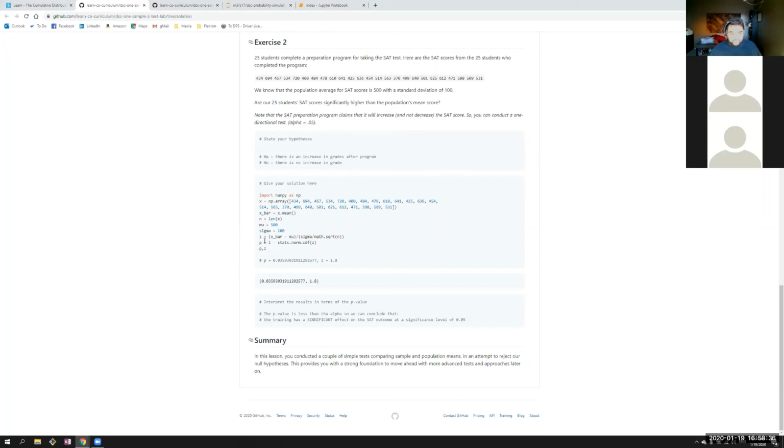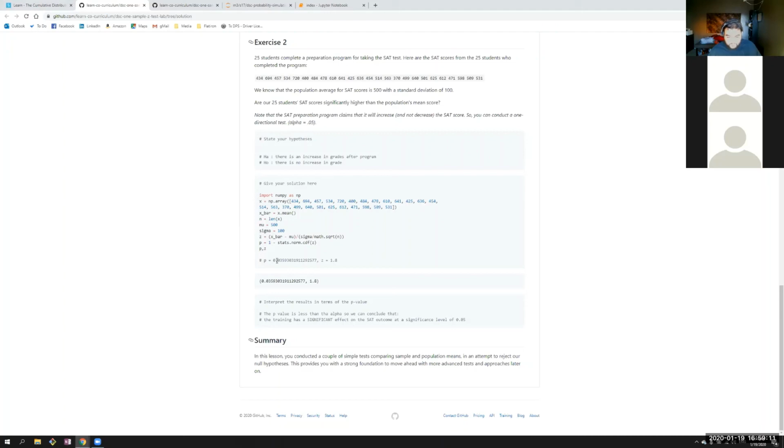Again, to get the z-score, we're simply plugging in the formula, which is the sample mean minus the population mean, divided by sigma divided by the square root of the number of samples. That gives us our z-score. The p-value is 1 minus whatever the CDF value is for the z that we calculated, i.e. the probability of observing a value that is less than the z, how many values fall below that threshold. We subtract that from 1 to see how many values could have been higher.